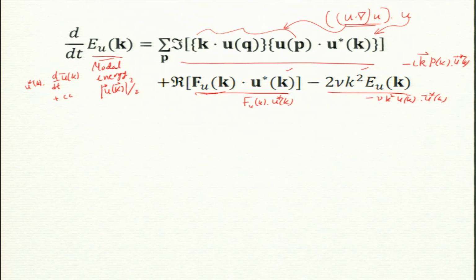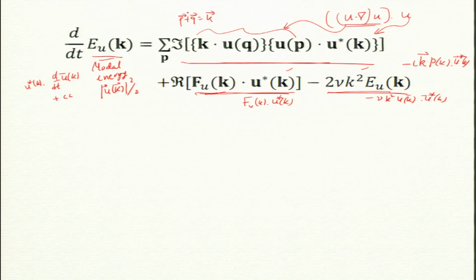Now these two terms are functions only of the k vector, local functions. So it is a function of F(k)·u(k), and the other one is viscous dissipation at that particular k. But these terms involve more modes, k as well as p and q, and the condition, of course, you should remember, is p plus q is equal to k.